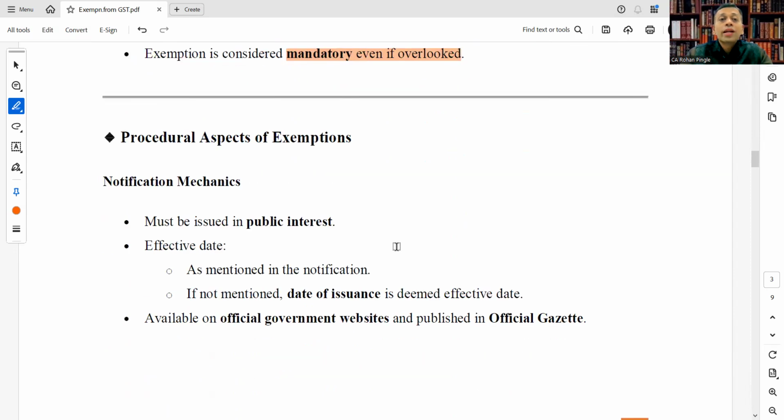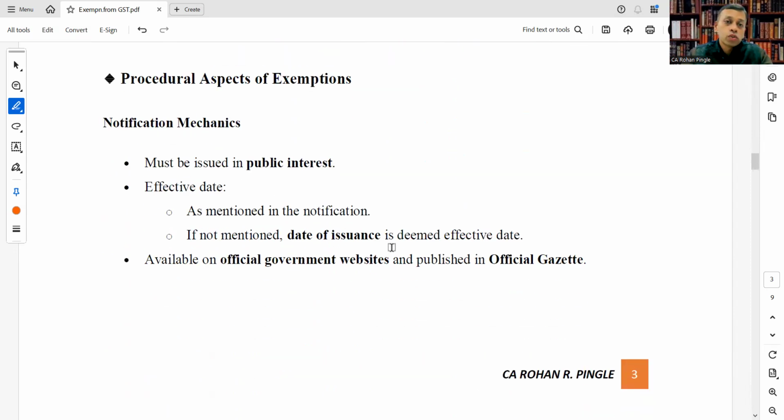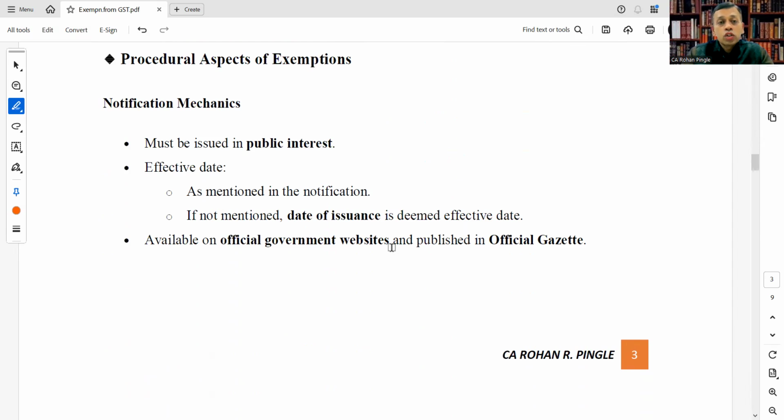Let's see procedural aspects of exemptions. Notification mechanics: it must be issued in public interest. The effective date will be as mentioned in the notification. Very important: if the date is not mentioned, then the date of issuance is deemed the effective date.